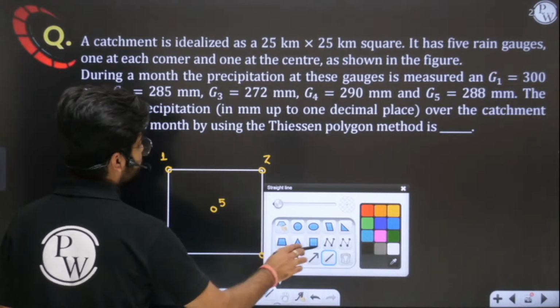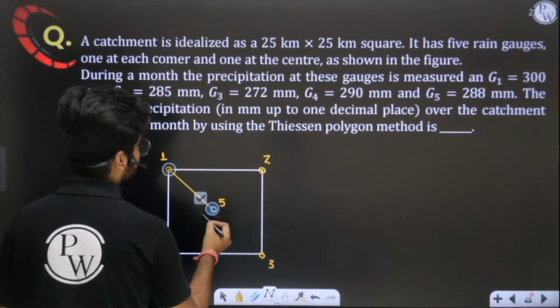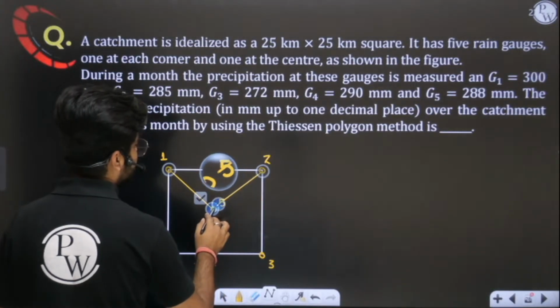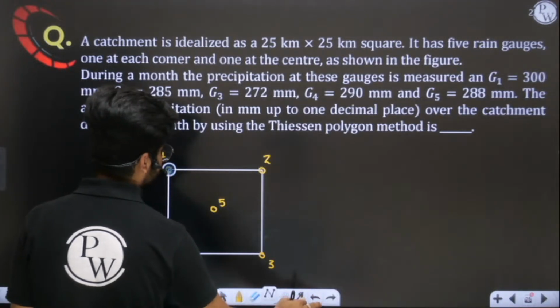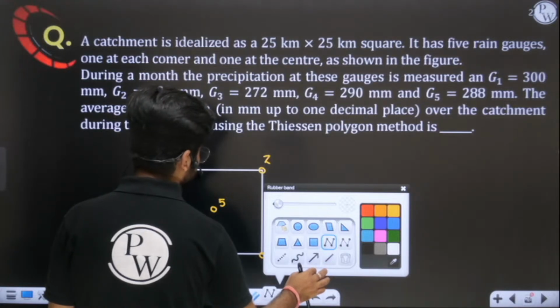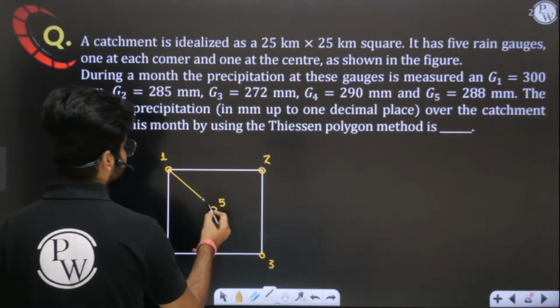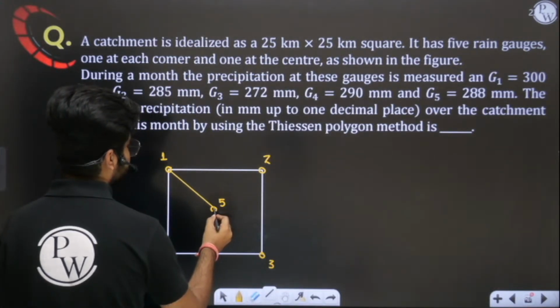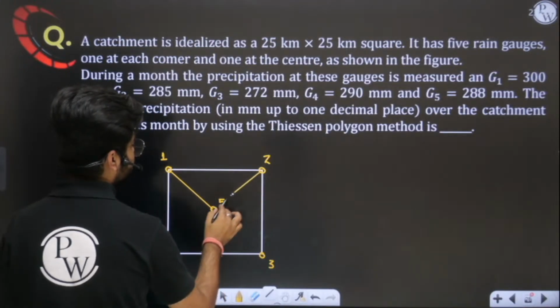So what I will do here is, yes, let us join them using straight lines.